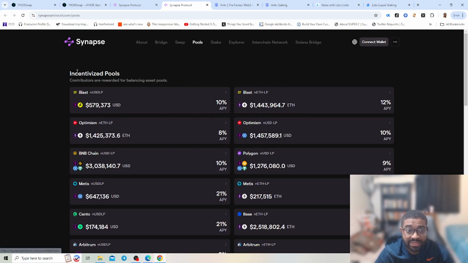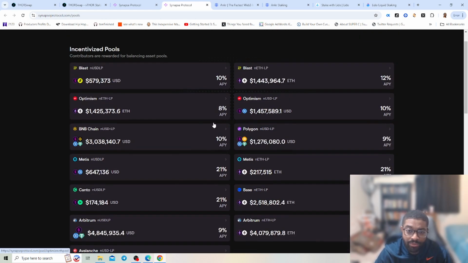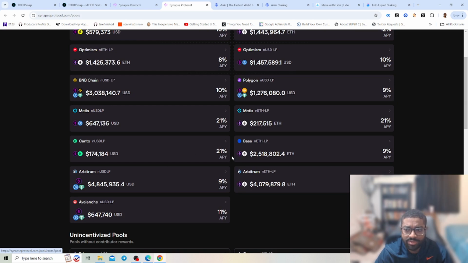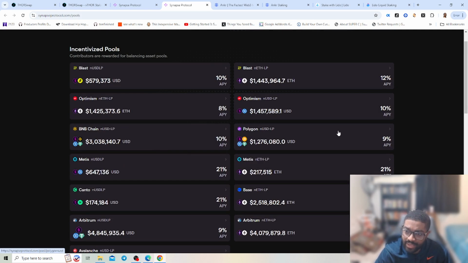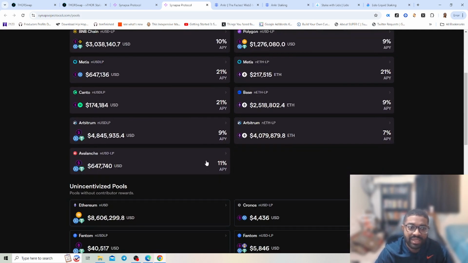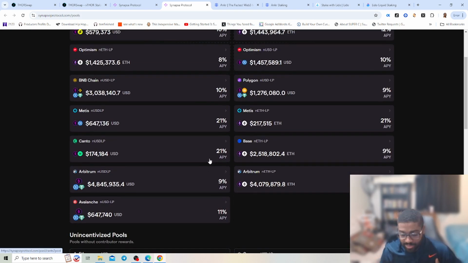And then being able to get into some of the staking pools where you can earn percentages, whether it's 10% APY, 8%, 21% for Metis. Canto has 21% APY. Just getting into some different returns. Whether you have Polygon, you can get it at 9%. So just getting access and getting paid to put some use to your money versus going into banks or other traditional, quote unquote, Web 2 offices or services. So that's another option that you can get into.